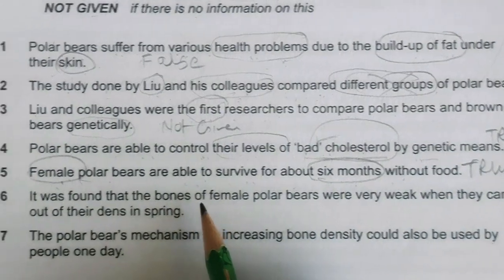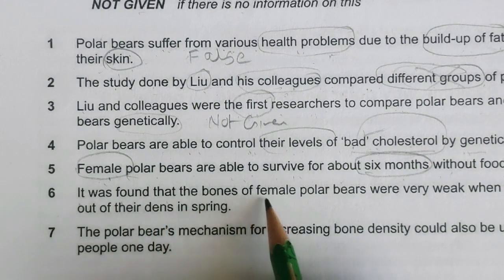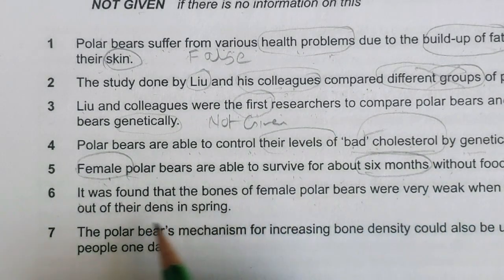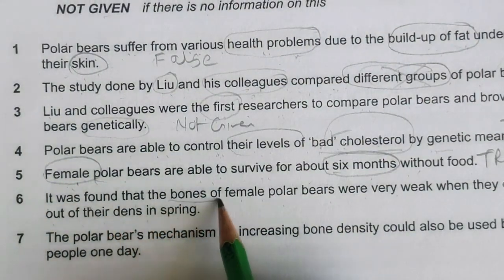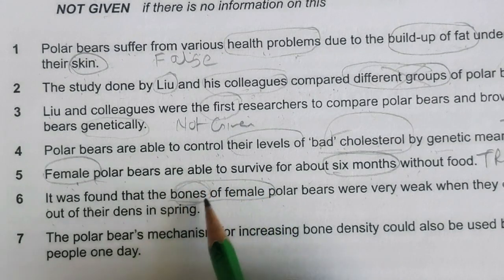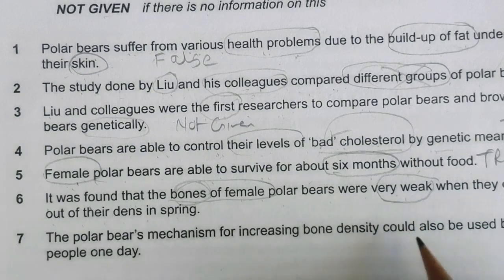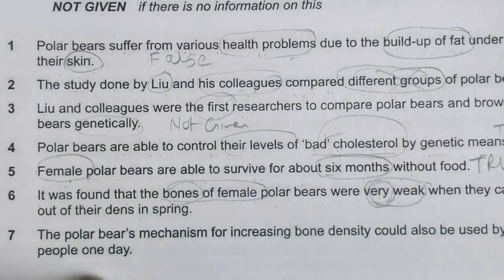Okay, able to survive. Now let's move on to sixth number. It was found that the bones of female polar bears were very weak when they came out of their dens in spring. Okay, bones of female polar bears were very weak. It means they are focusing the word on very weak. If they were very weak, then of course our answer would be correct.